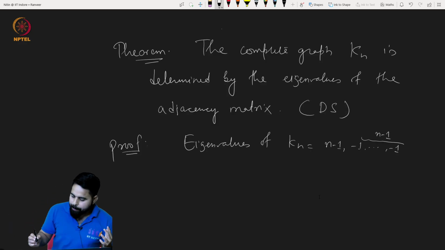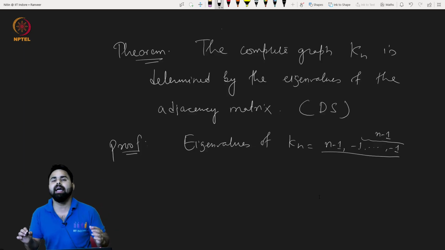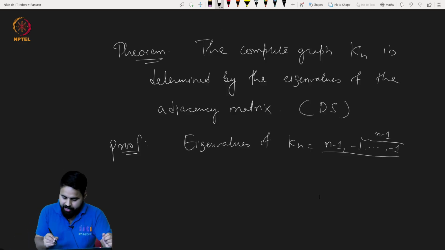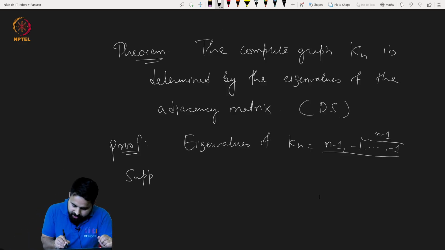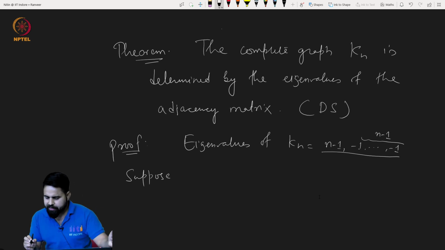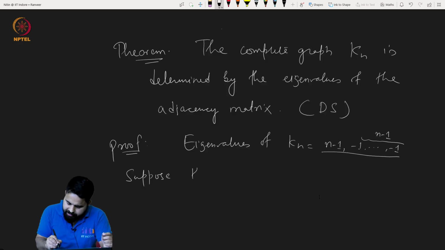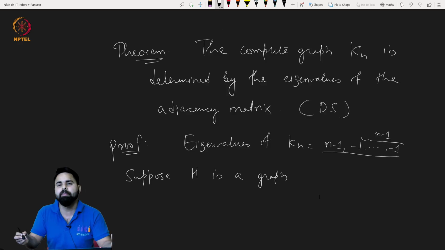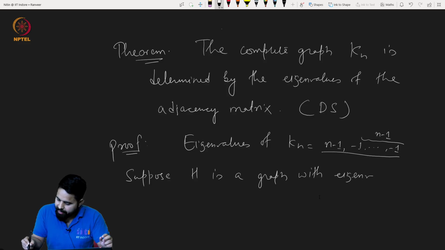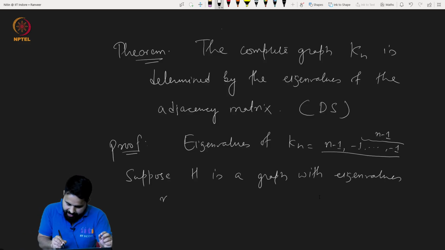We have to prove that with this spectrum there cannot be any graph except the complete graph Kn. Suppose H is a graph with this same spectrum, with eigenvalues n minus 1, and minus 1 with multiplicity n minus 1.